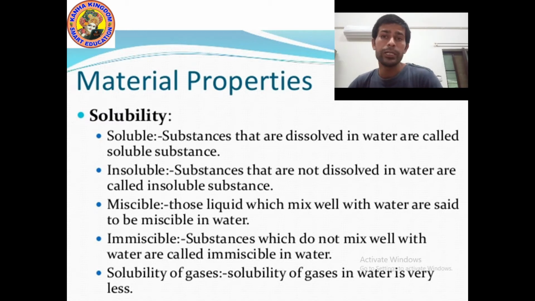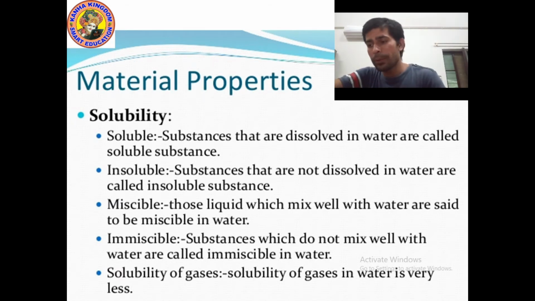Can you give me an example of miscible and immiscible? Miscible: the mixture of water and lemon juice. The mixture of oil and water is immiscible. Am I right, kids? I hope that you understood.